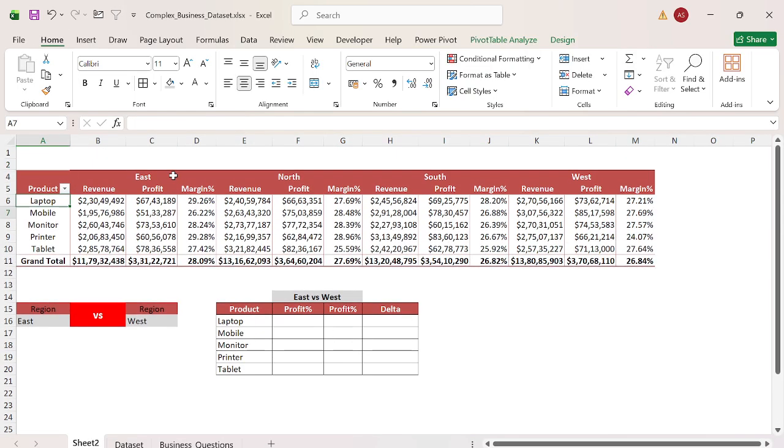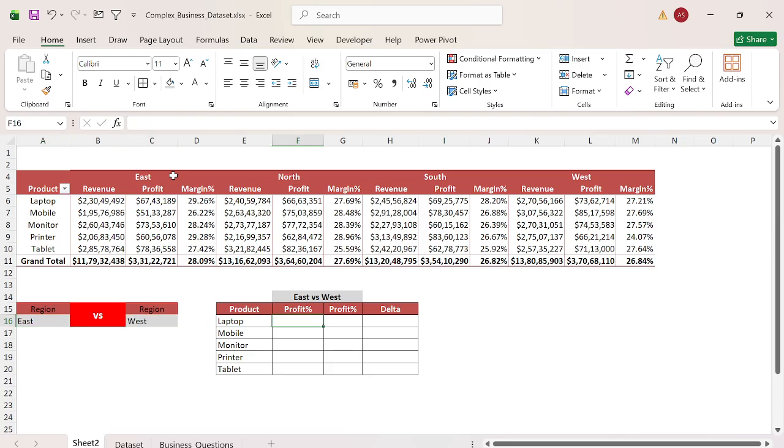Now the question is, if I'm selecting east, the east profit margin should come first, and in another column the west profit margin should come, and here it should be the delta: the second minus the first. So here we will have a comparison, this is the delta, the actual delta between the two respective regions against each product. Let me show you the data so that you will have a good understanding.